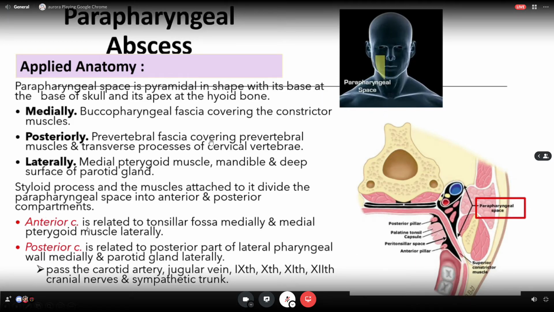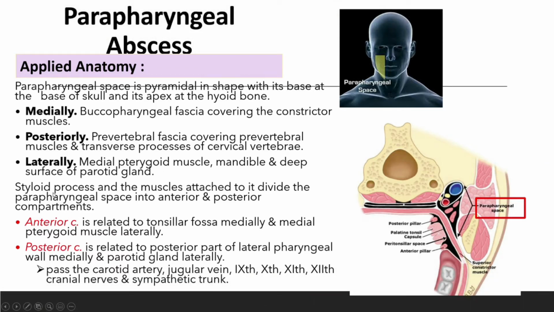Okay, so anterior compartment dia related to the tonsillar fossa medially and medial pterygoid muscle laterally. Of course, kalau abscess tu ada dekat sini, sebab dia affect pterygoid muscle ni, boleh jadi trismus lah kan. Also kalau ada abscess tu, dia boleh buat nampak swelling lah kat sini.